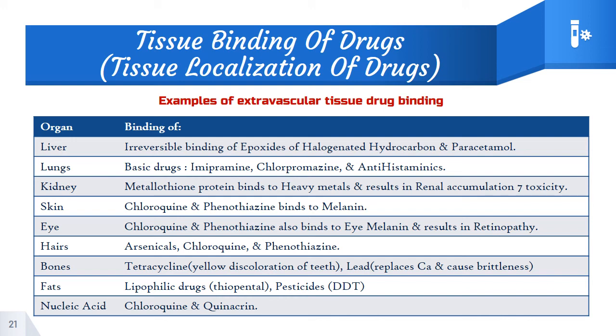And the last is about nucleic acid. Molecular components of cells such as DNA interact strongly with drugs like chloroquine and quinacrine, resulting in the distortion of the double helical structure. So it may affect the double helical structure and obviously impair the DNA and affect its activity.